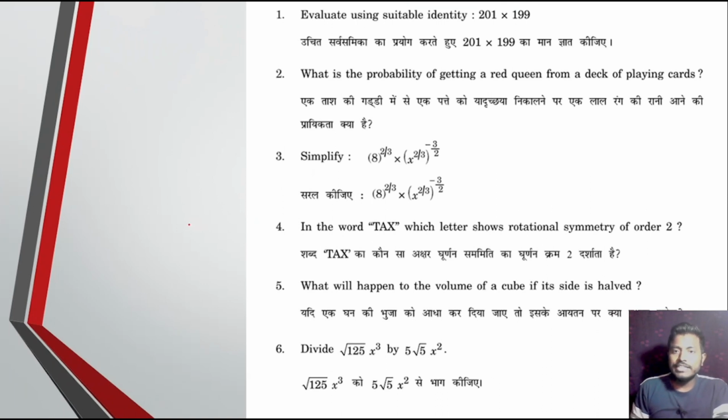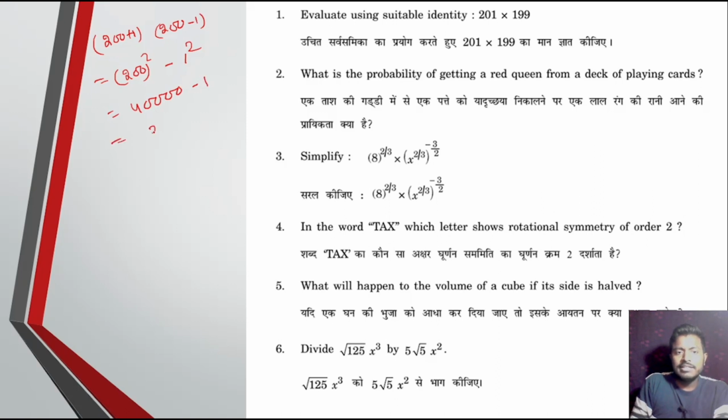Now evaluate using suitable identity. First we can write 201 as 200 plus 1 and 199 as 200 minus 1. Put the formula, that is a square, that is 200 square, minus 1 square, that is 40000 minus 1, that is 39999. Okay, next question number 2.